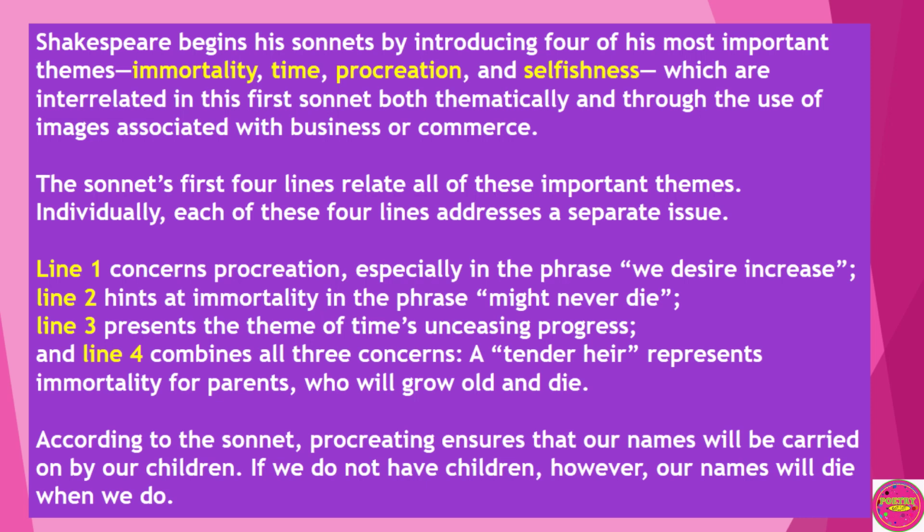Line 1, from fairest creature with desire increase, concerns procreation, especially in the phrase with desire increase. Line 2, that thereby beauty's rose might never die, hints at the immortality of time, in the phrase might never die. But as the riper should by time disease. Line 3 presents a theme of time's unceasing progress. And line 4, his tender air might bear his memory. Line 4 combines all three concerns.